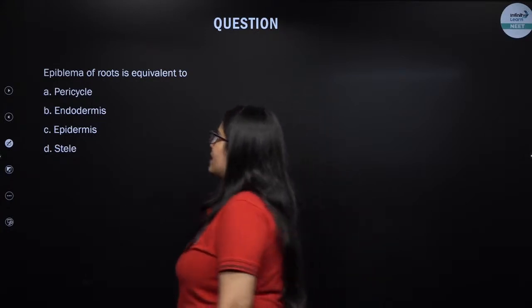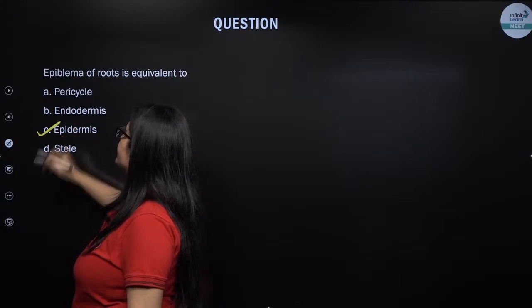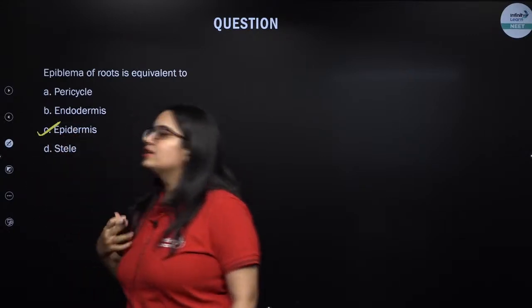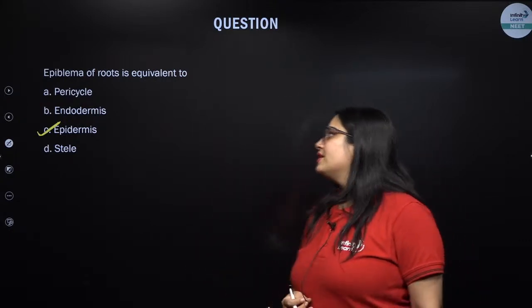So epiblemma of root is equivalent to epidermis. Epiblemma is a special term given to the epidermis of the root. Please remember this from now. Next question.